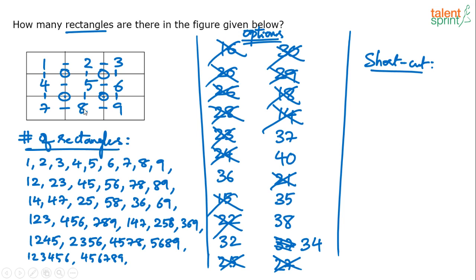1, 2, 4, 5, 7, 8. And if 1, 2, 4, 5, 7, 8 is there, then 2, 3, 5, 6, 8, 9. So 4 more have come, right? So I think we are at 9, 15, 21, plus 6, 27, plus 4, 31. 31 plus 4, 35. 35 means eliminated. Okay, still many options are there: 35, 36, 37, 38, 40. 5 more options are there.